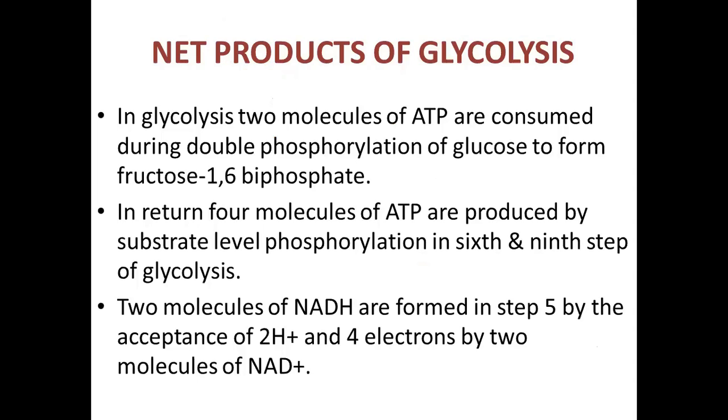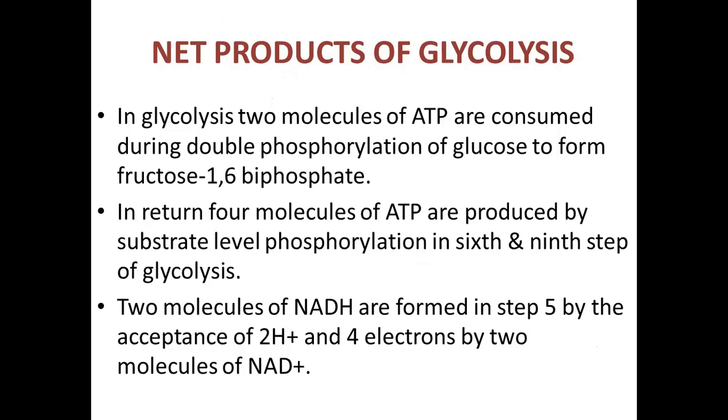Next is the net product of glycolysis. So in glycolysis, as we saw in the previous flow chart, there are two molecules of ATP consumed during double phosphorylation of the glucose to form fructose 1,6-diphosphate, and in return 4 molecules of ATP are produced by substrate level phosphorylation in the 6th and 9th step of glycolysis.